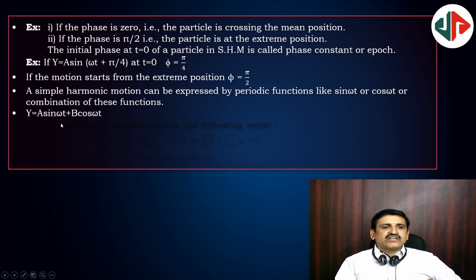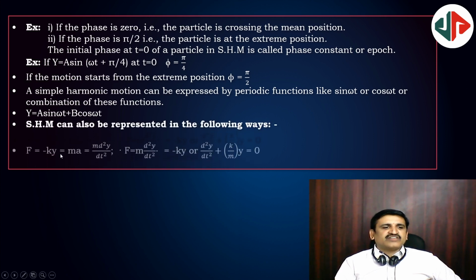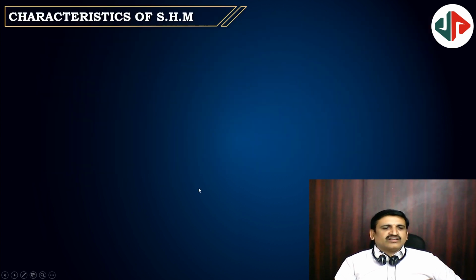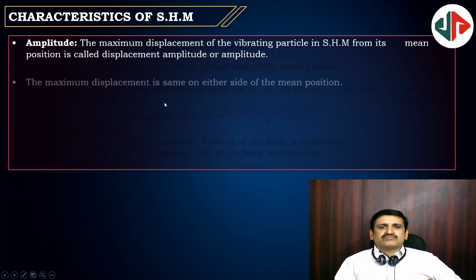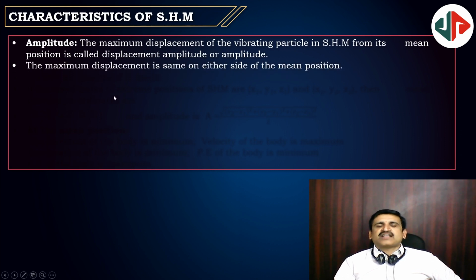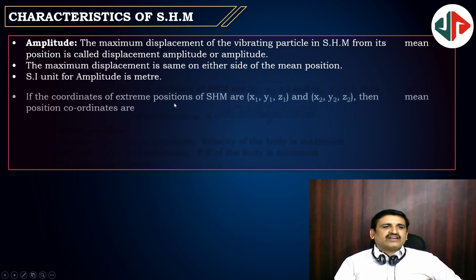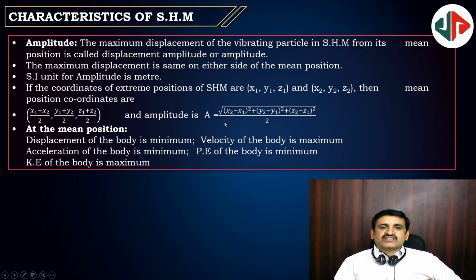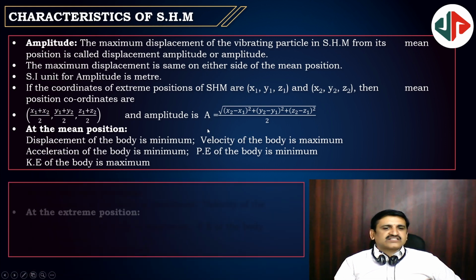y equal to a sin omega t plus b cos omega t, then SHM can also be represented in the following ways. F is equal to minus ky, that is equal to ma, and acceleration is d square y by dt square, so this is the SHM equation. Next, characteristics of SHM. Amplitude is the maximum displacement of the particle, and the SI unit is meters only. Amplitude can be the square root of (x2 minus x1) whole square plus (y2 minus y1) whole square, and so on, by the number of events you have.